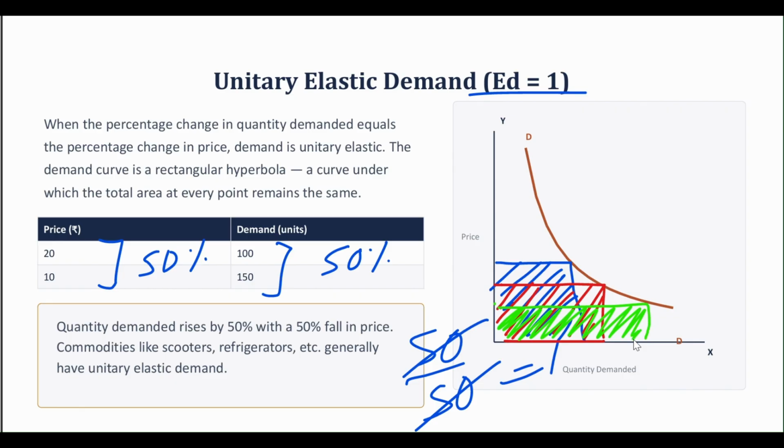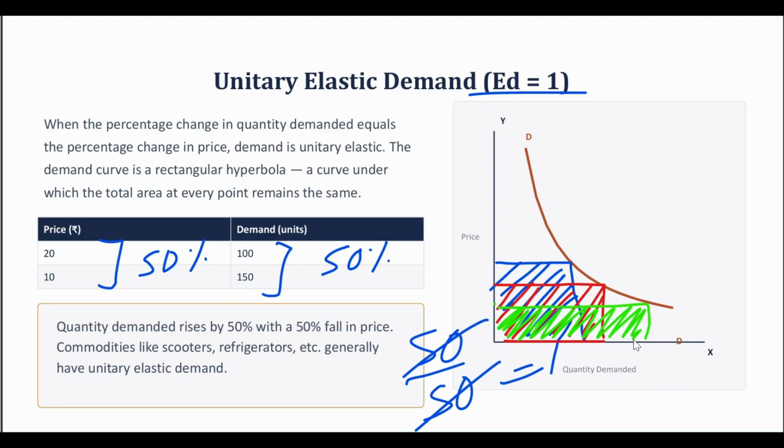All the areas are going to be equal. So a curve under which the total area at every point remains the same is known as a rectangular hyperbola. And in case of the unitary elastic demand, we get the rectangular hyperbola.